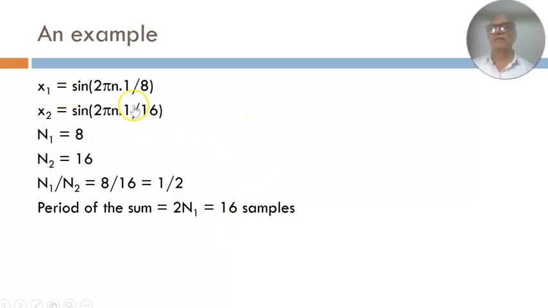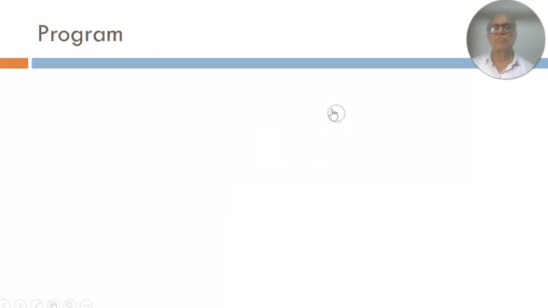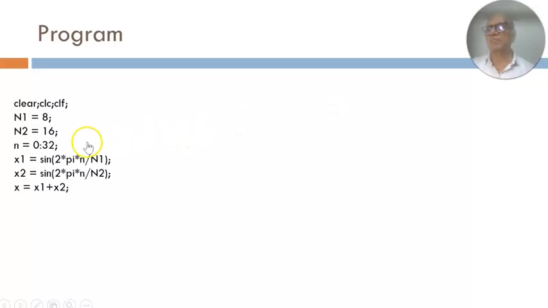If you have a discrete time signal which has a time period of 8 samples, and you add this to another periodic signal which has a time period of 16 samples, then the resultant of the addition of these two will have a period which is still equal to 16 samples. So we are going to verify this through a program. So let's look at the program.